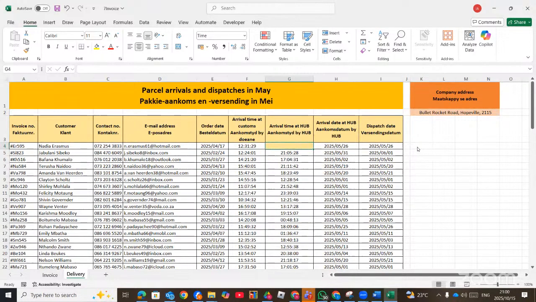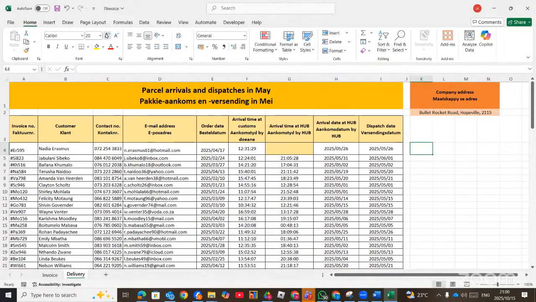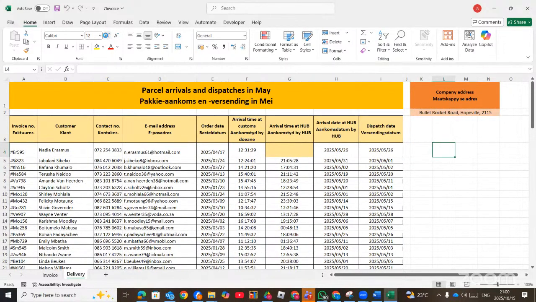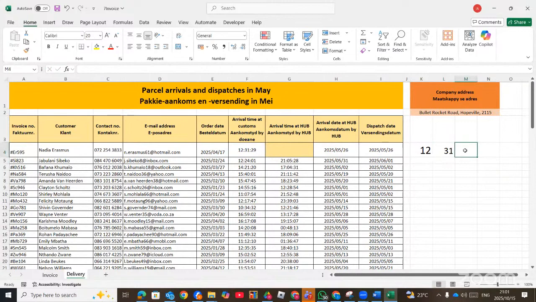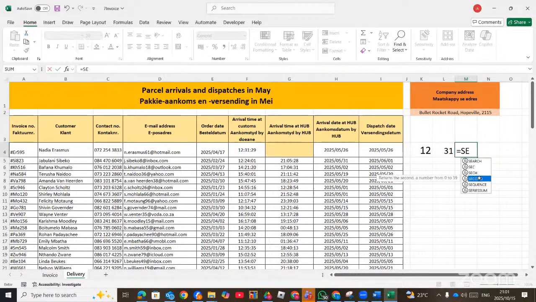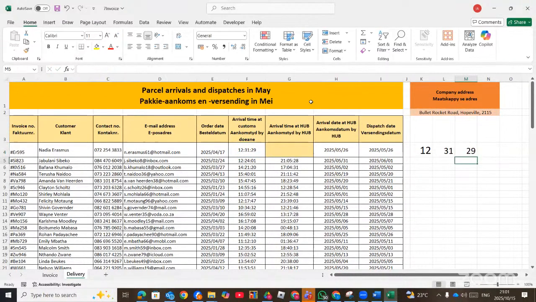So we can use building blocks to determine the hour, the minute, and then the second. So we can put the hour here, equal sign hour. Then you click on this time. You press enter. Then you go here, equal sign minute. You click on this answer, you press enter. And this one, you go there, equal sign second. And you click on the time so that it takes the hour for you, the minute, and then the second.